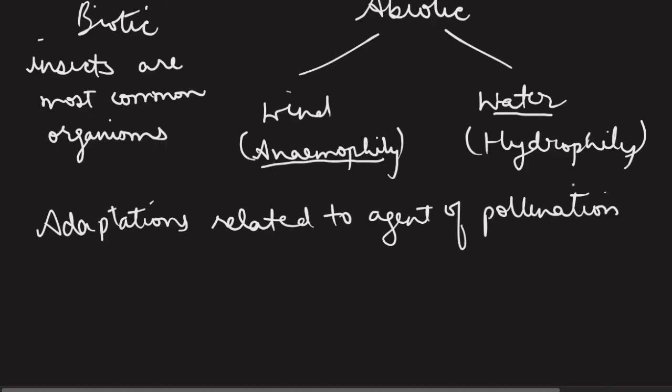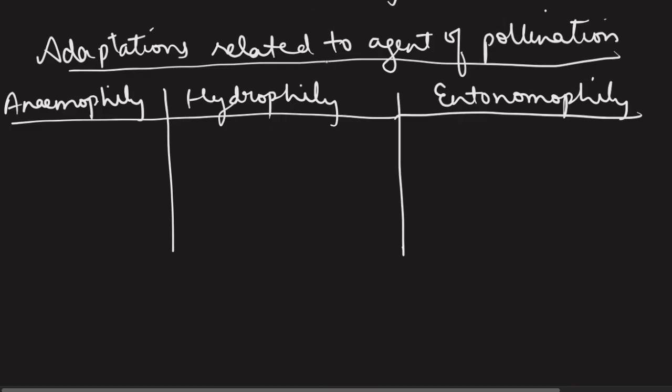Now let's talk about the adaptations that are related to the agents of pollination. It takes a large period of time for plants to adapt to a particular type of agent of pollination. So we will be discussing the different adaptations that different kinds of plants have according to what agent of pollination they use. Anemophily and hydrophily, we will see that they mostly have common adaptations when we compare them with entomophily, that is the insect pollination. But we will discuss some one or two differences also.